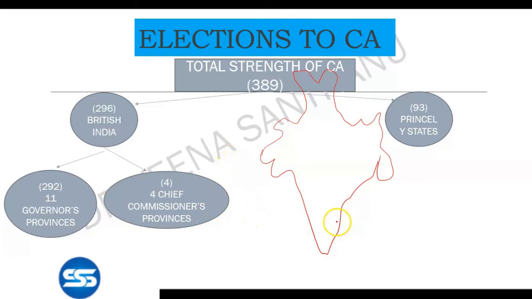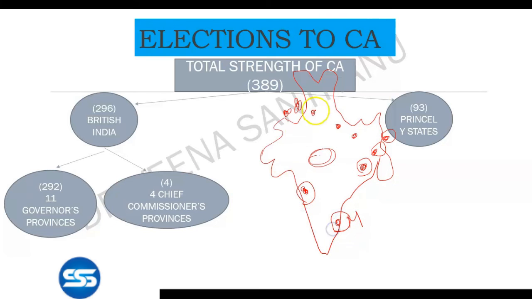First one is Madras, almost here is Bombay, this is the UP, this is Bihar, and here comes the central province. And next is Orissa. Here is Punjab, Northwest Frontier Province, Sindh, and here is Bengal, and almost here is Assam. So you have to mark it on the map.